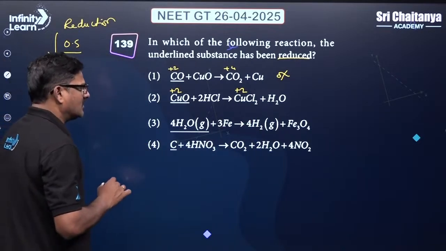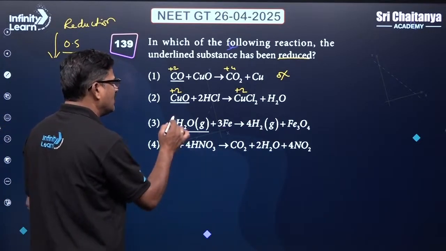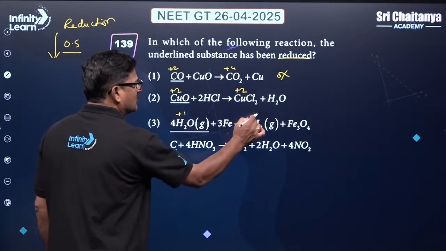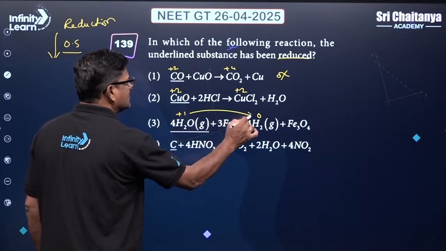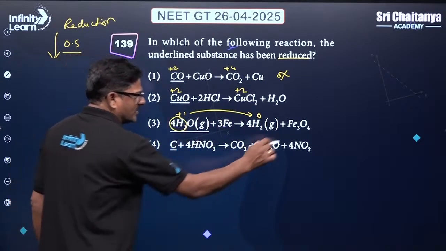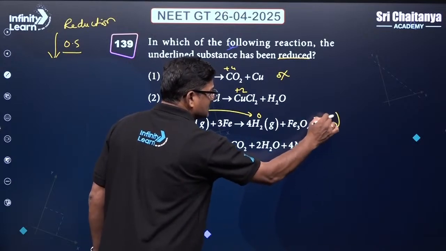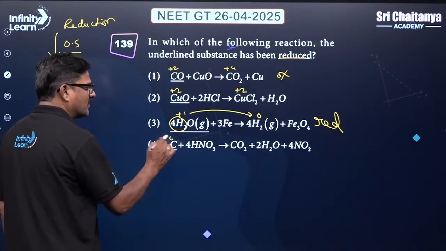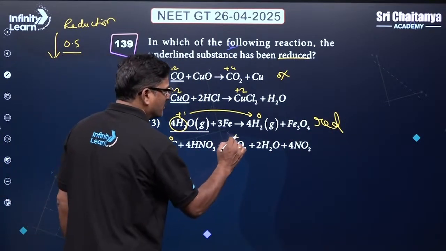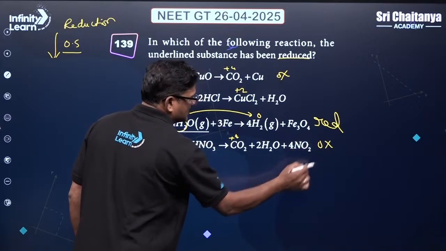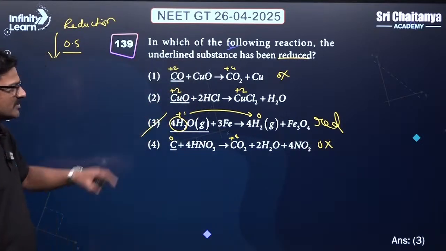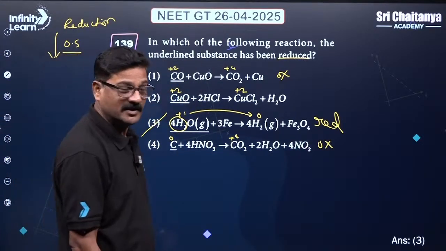H2O, the underlined element here, it is going to be +1 is converted into 0, decrease in the oxidation state. So it is called a reduction. Carbon 0 and it is going to be +4, it is going to be oxidation. The answer for this question is hydrogen is getting reduced over here.